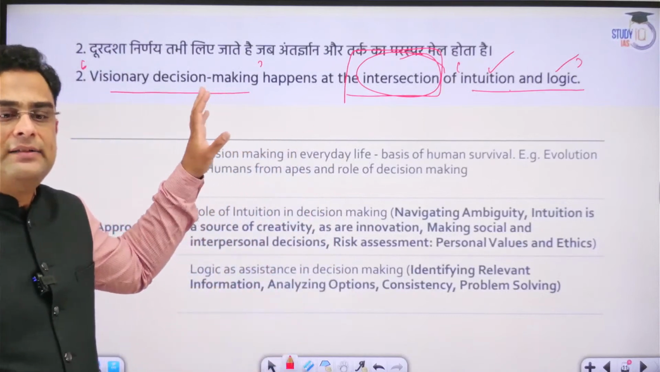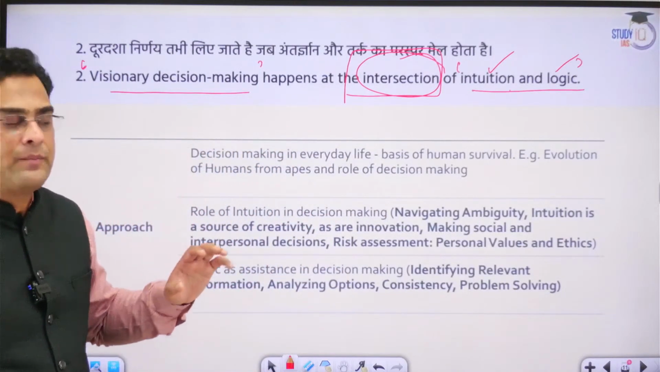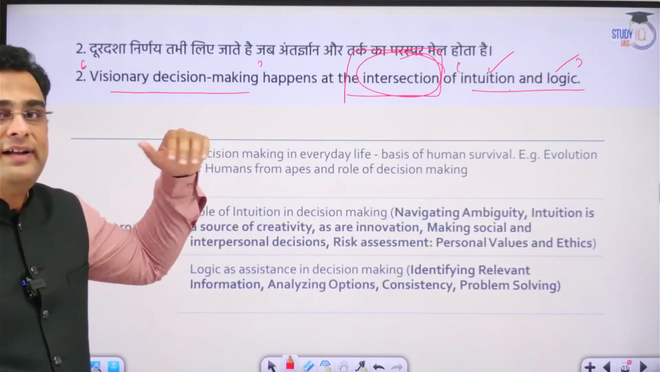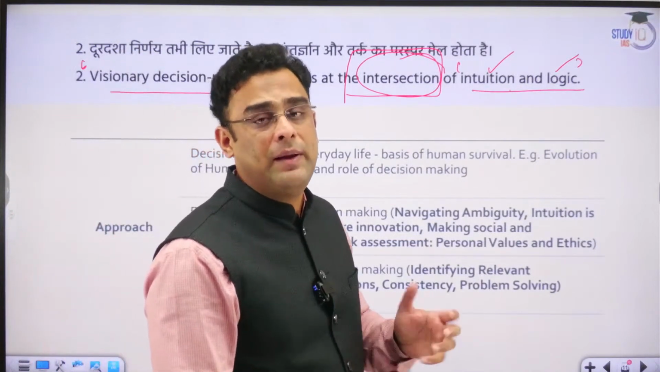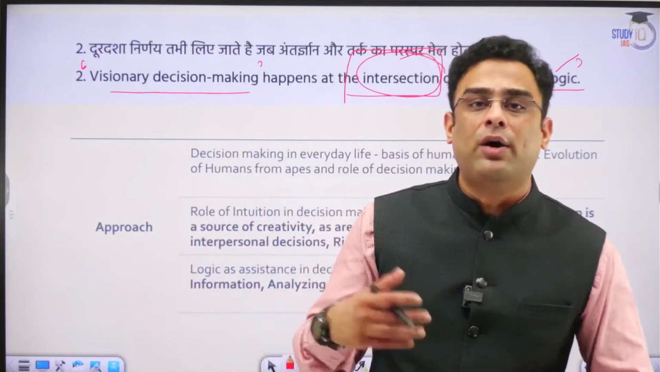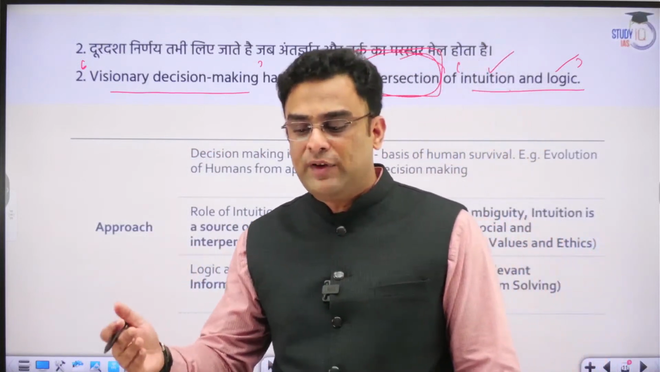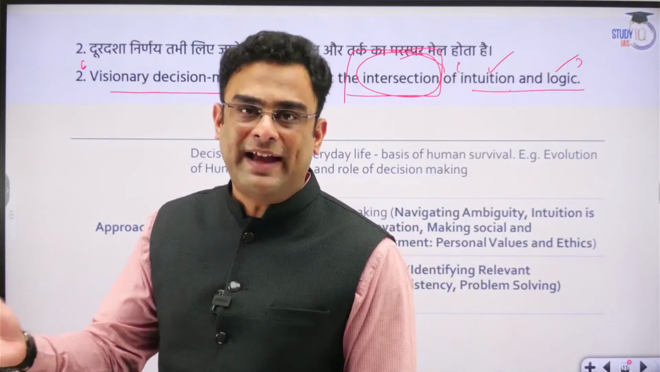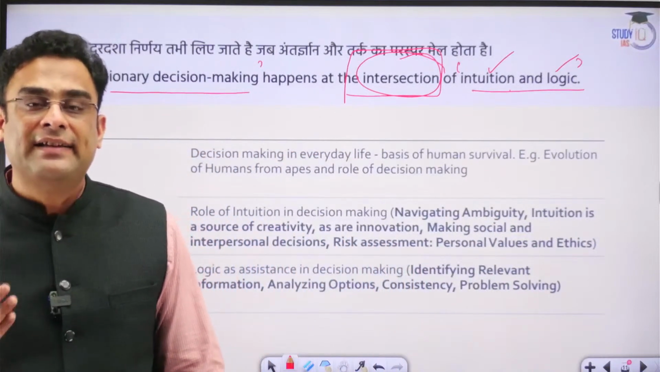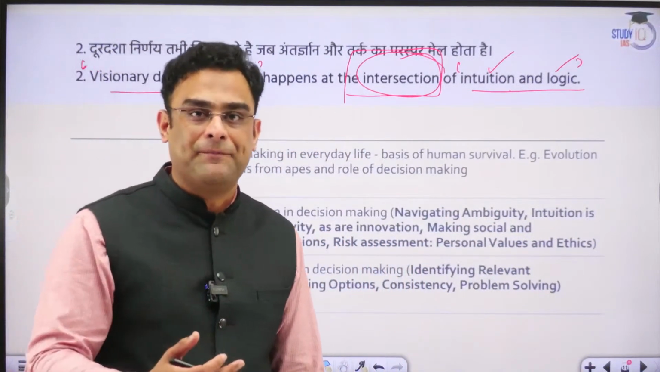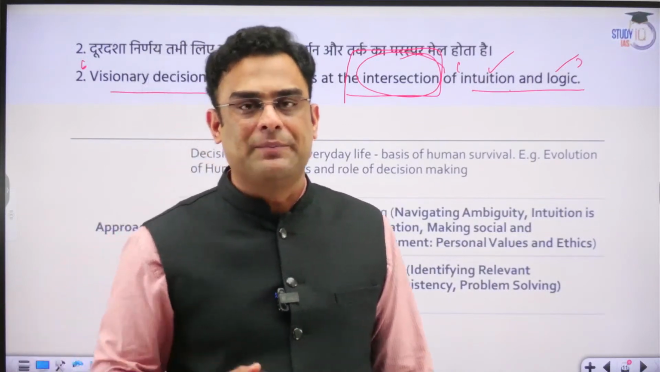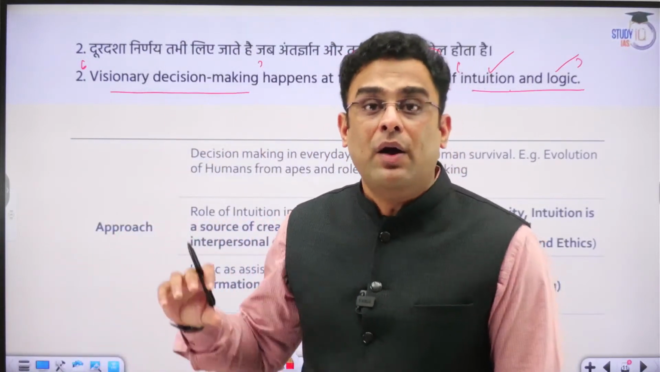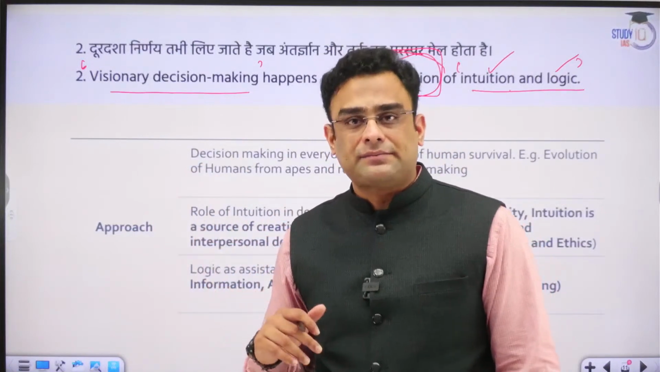Let us understand the keywords clearly first. What is meant by visionary decision making? What is decision making in the first place? Decision making is basically all about considering different alternatives or courses of action that we have and selecting one out of them based on the pros and cons attached to each one. That is decision making. What is visionary decision making then?